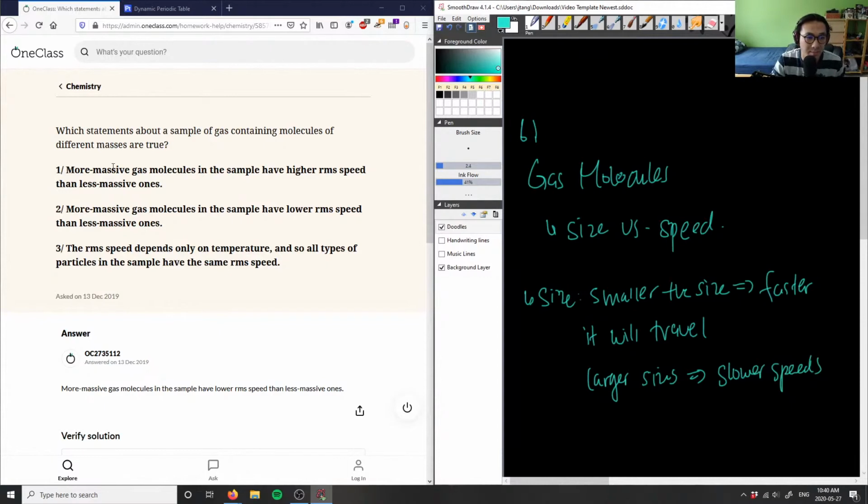So therefore, statement 1 here says more massive gas molecules in the sample have higher RMS speed. So this here is false, right? Because more massive gas molecules will have lower RMS speed, which is what statement 2 says. So statement 2 here is true.